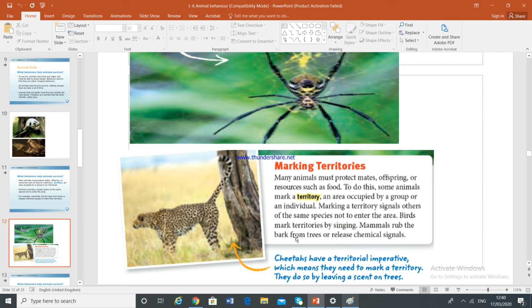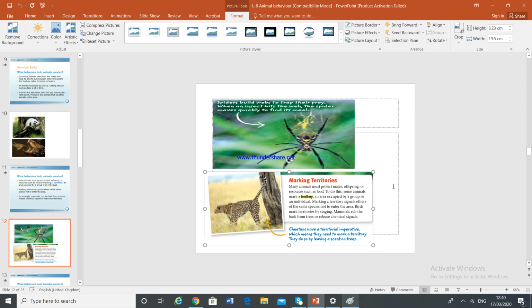Here, mammals rub the bark from the trees or release chemical signals, as I have told you earlier. Now they have given you an example of cheetahs. They have a territory, which means they need to mark it. They do so by leaving a scent on trees. I'm sure you don't know about it. It's so peculiar that they actually leave a scent on trees which allows the other animals not to enter into their territory.